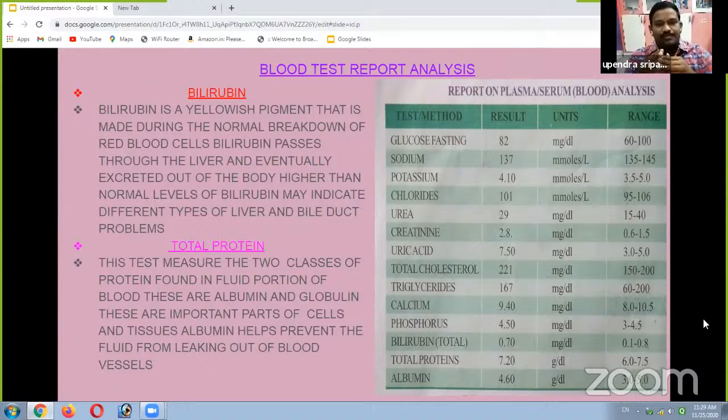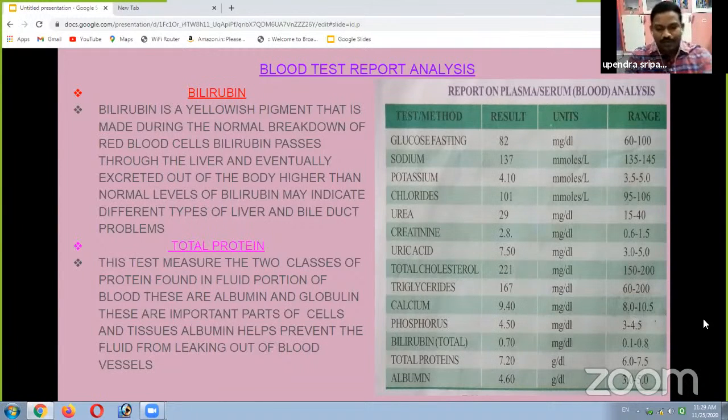Abnormal levels of bilirubin may indicate different types of liver and bile duct problems. If our blood has higher bilirubin than the normal range, it indicates liver and bile duct problems, but also kidney dysfunction. Why? Because our kidney is not filtering or eliminating the excess amount of bilirubin. It indicates our kidney is not functioning properly.